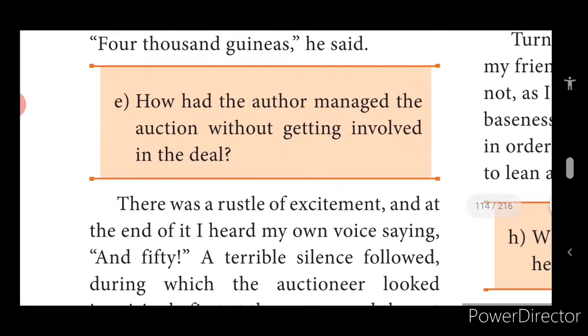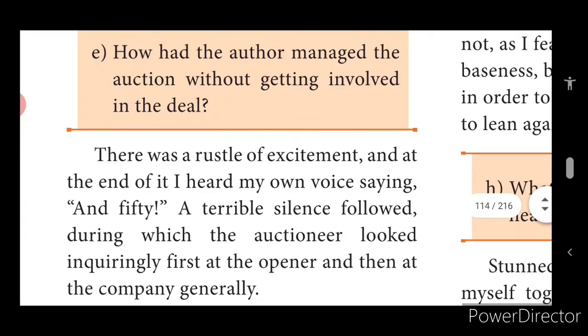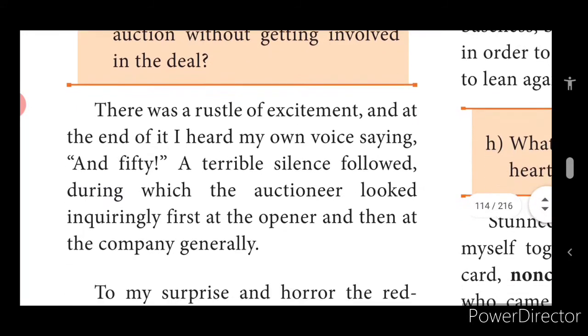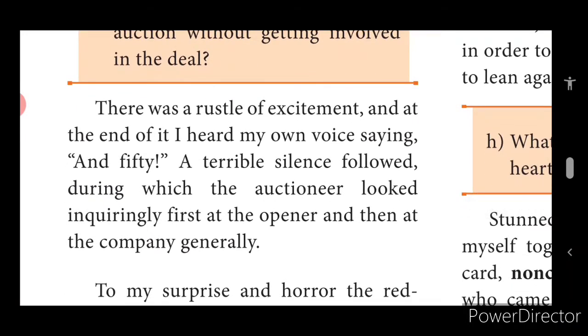There was a rustle of excitement, and at the end of it, I heard my own voice saying, "And 50." A terrible silence followed, during which the auctioneer looked inquiringly first at the opener and then at the company generally.